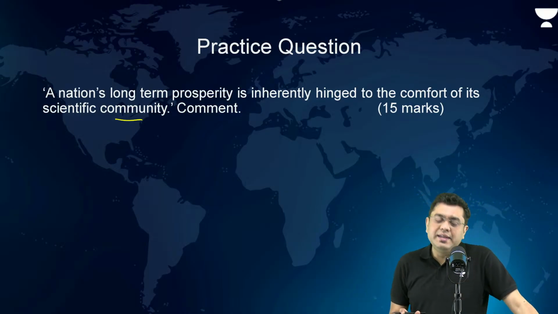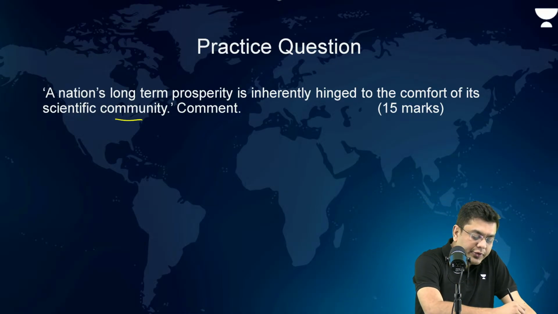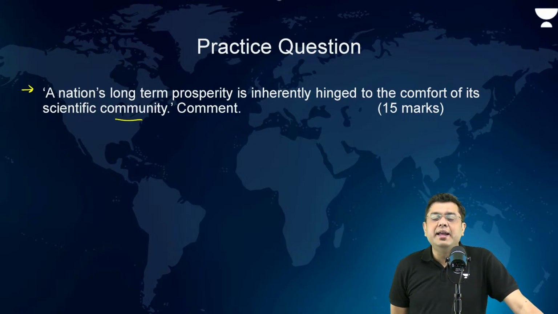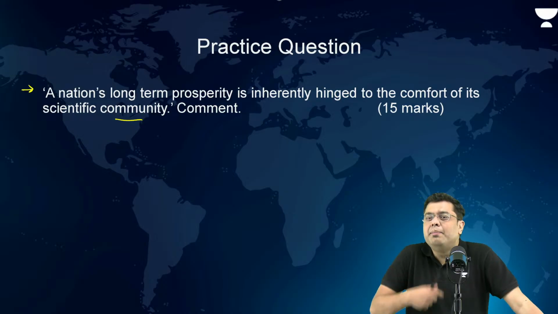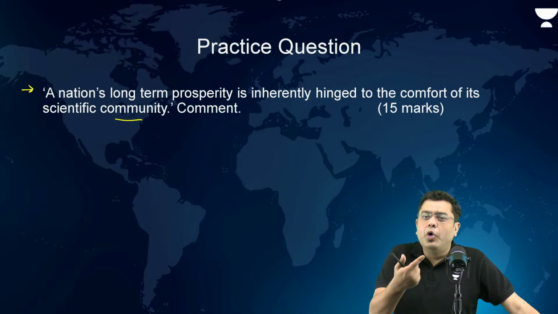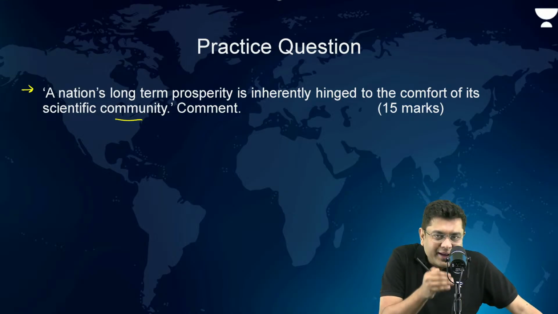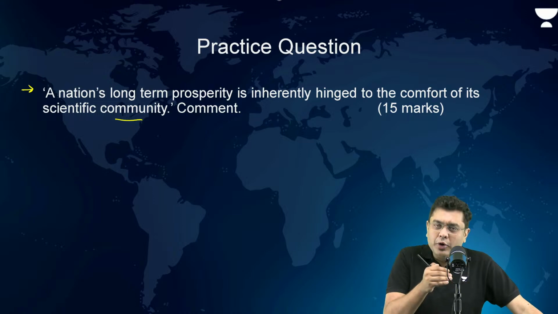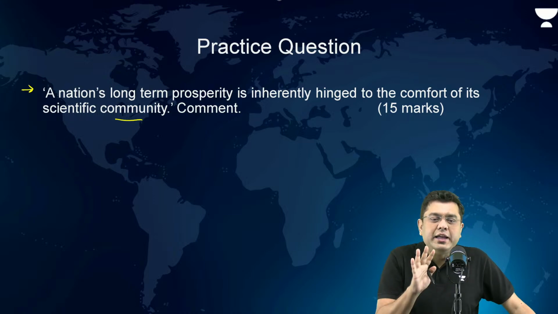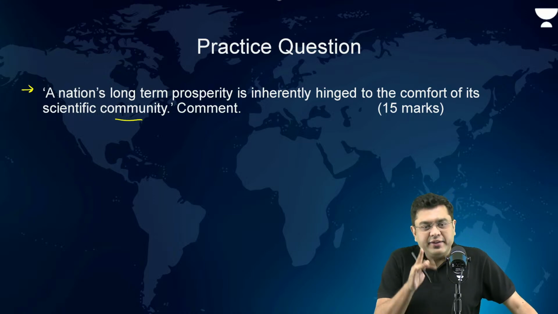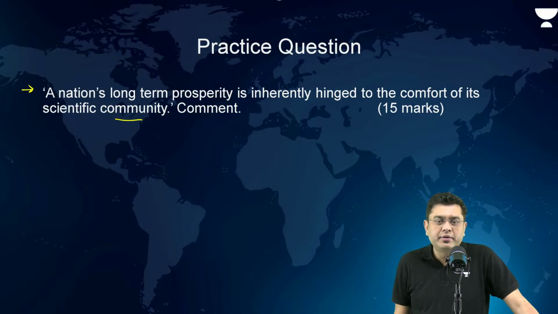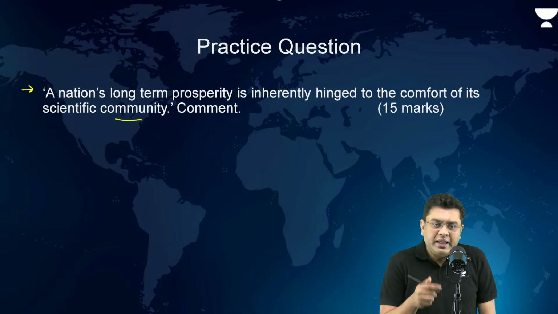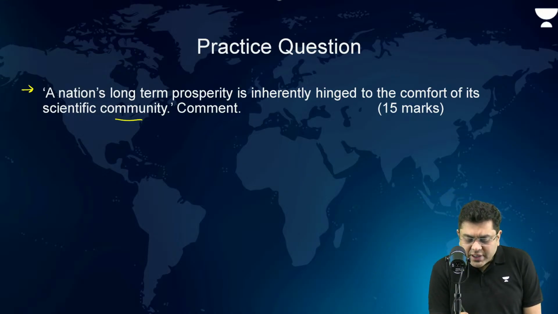So when you are writing a simple answer, a nation's long term prosperity is inherently hinged to the comfort of its scientific community. Comment. Comment means what? You have to analyze this statement, talk about the statement, and eventually take your own stance as well. Yes, Persian wheel, all of that will come into. Yes, correct. Now, here, how do you start the intro? What do you write in the intro?